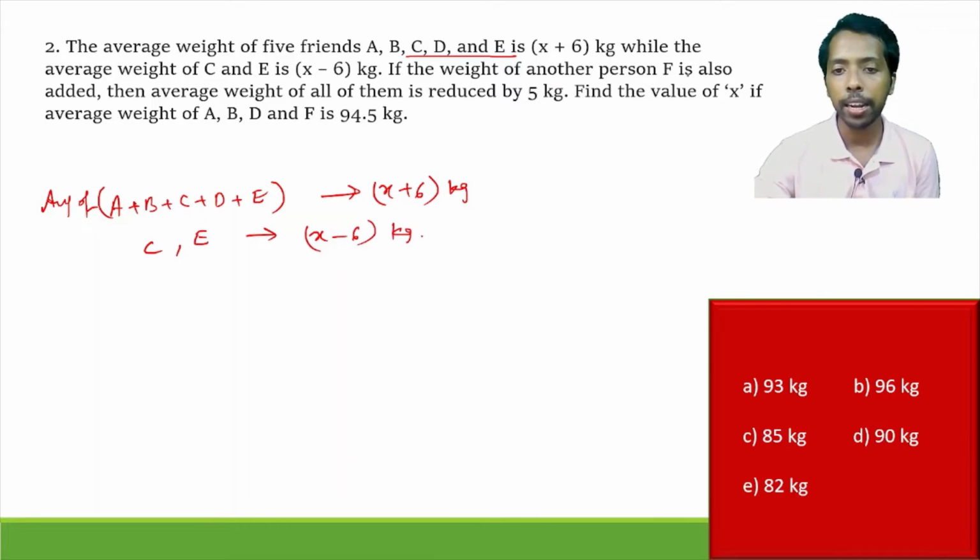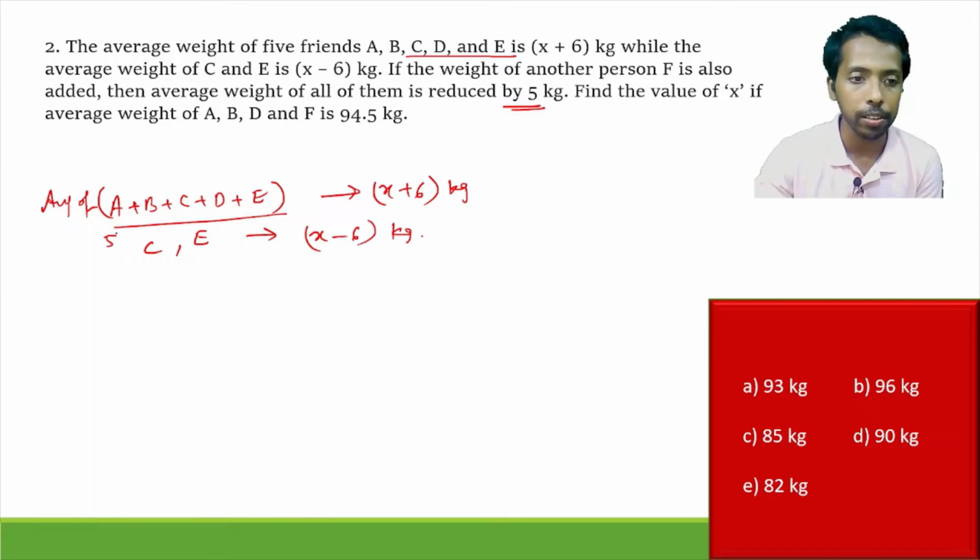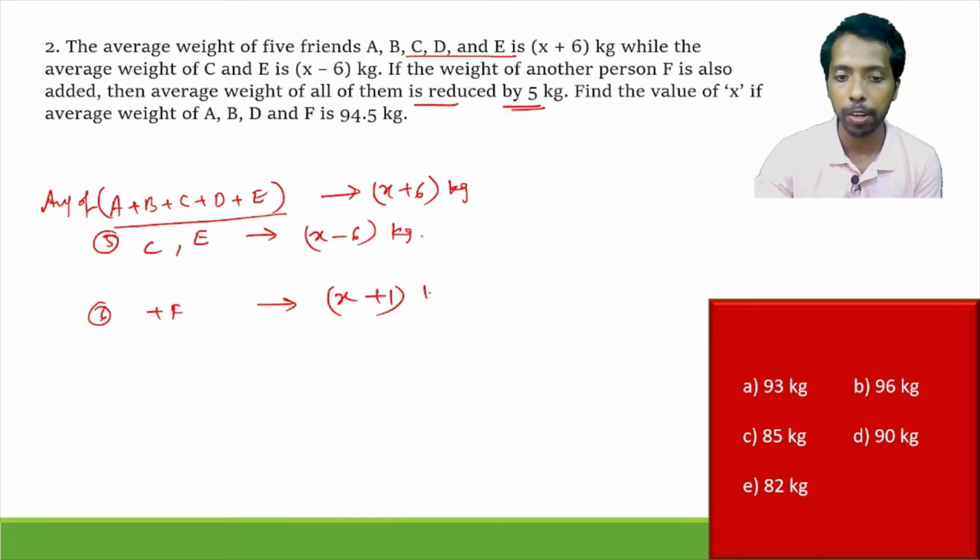If the weight of another person F is also added, then the average weight of all of them reduces by 5 kg. Remember this statement. Initially there are 5 friends, now it becomes 6 friends after adding F. So what is the average then? That is 5 less, that is x plus 1. Earlier average x plus 6, so the average weight of all of them reduced by 5 kg. That is x plus 1 is the new average.